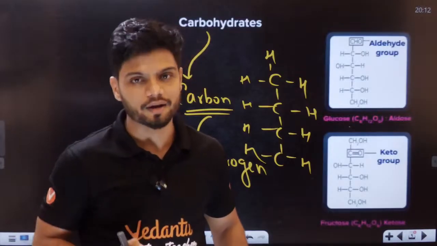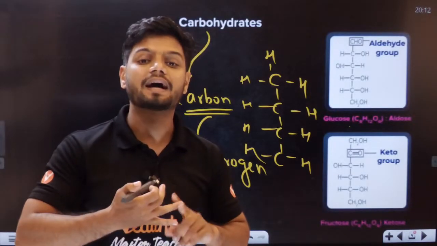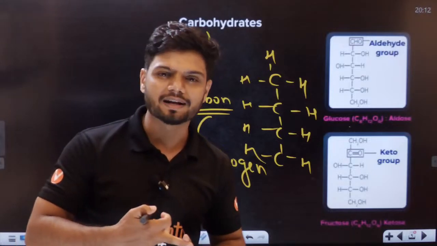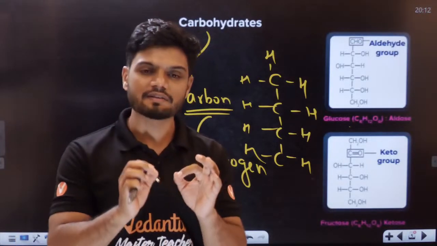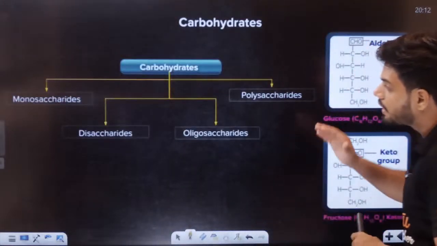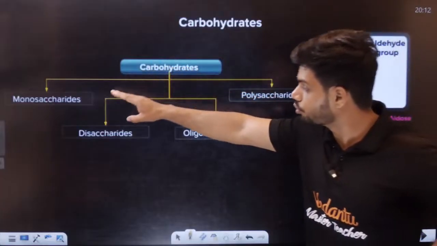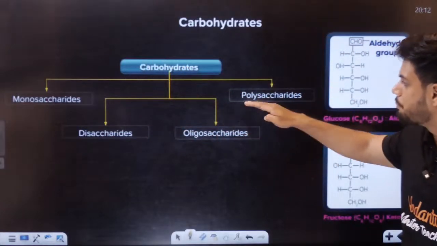Glucose is a carbohydrate. Today I'll be teaching you what is monosaccharide, what is disaccharide, what is oligosaccharide, and what is polysaccharide. Very simple, students. Carbohydrates can be of multiple types: a carbohydrate can be a mono-, di-, oligo-, or polysaccharide.